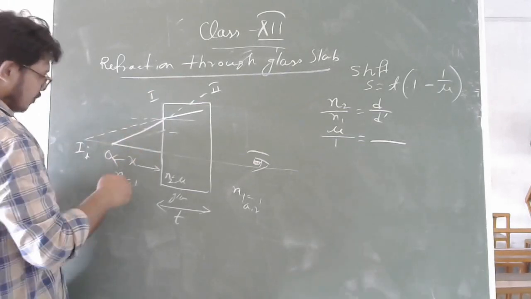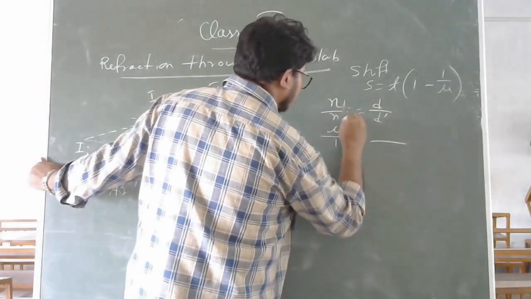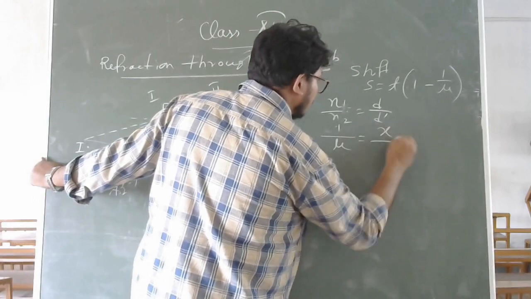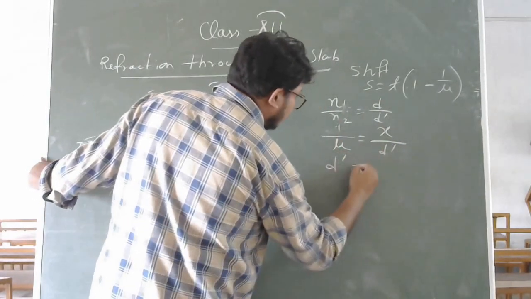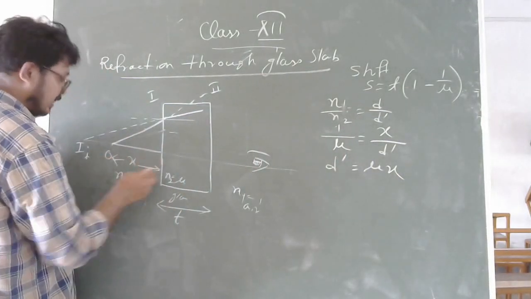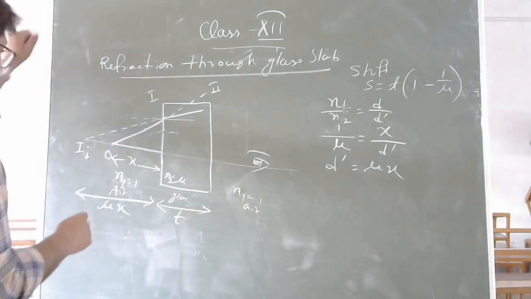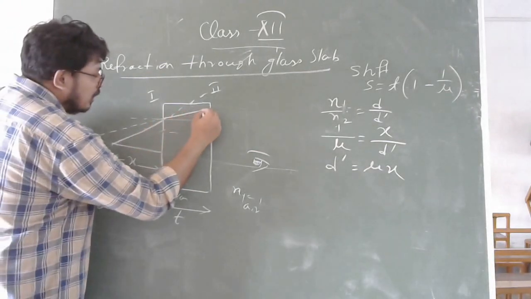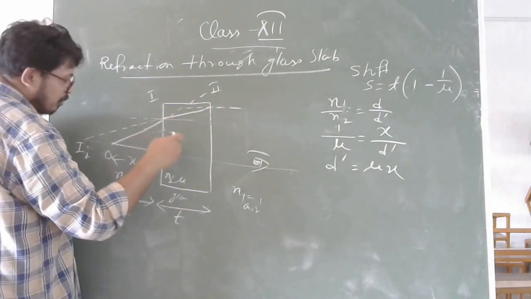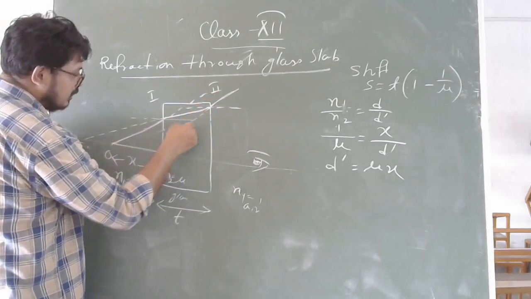Clear? So, as it is coming from first medium to second medium, that means x by d dash, by cross multiplication you will get d dash equal to mu x. You are going to find the distance. So, this distance is mu x from the slab. Now, this light will again reflect here. As it is coming from denser to rarer medium, now it will bend away from the normal. That means the eye will see light is coming from here.